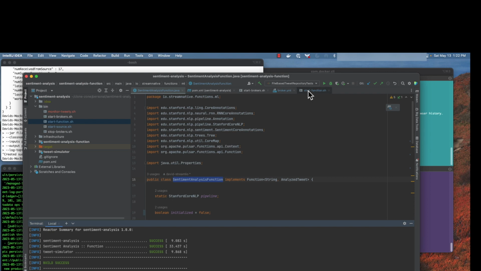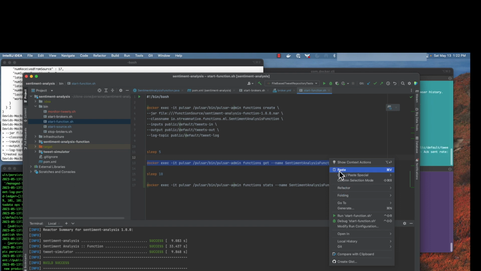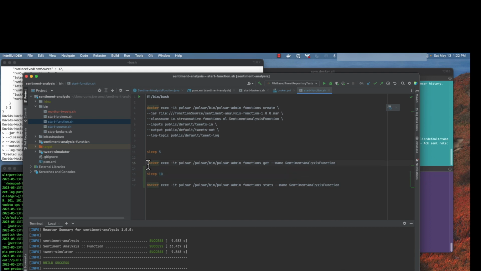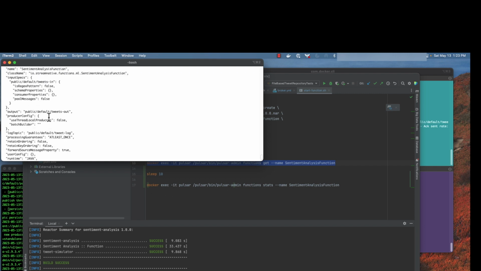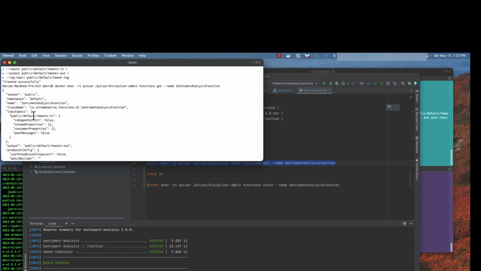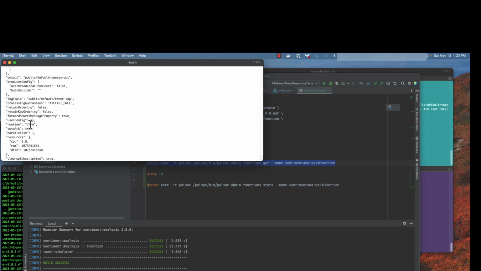If you want to also check on the status and get the configuration details at any point in the future, we can copy this real quick. Run the command here, and it should spit back out the configuration details that we sent in. Again, verifying it was deployed as we see fit. And if you want to update these, if you want to change the output topic, change the parallelism, things like that, you can change the behavior later. But it looks like everything is up and running.